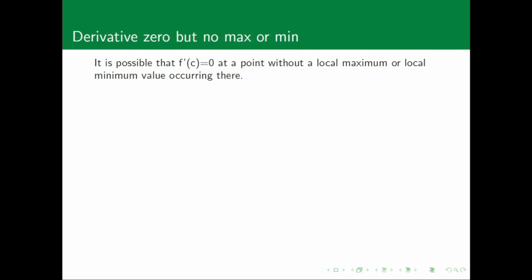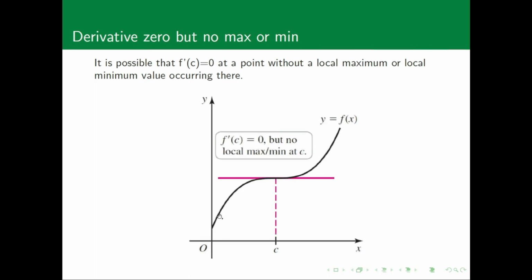However, it is possible that f prime of c is equal to 0 without having any local maximum or minimum to occur. This function that we have here is an example of that. Notice that the slope is flat. We have f prime of c equal to 0, but we don't have a local maximum or local minimum going on.